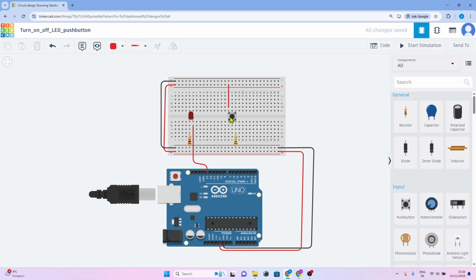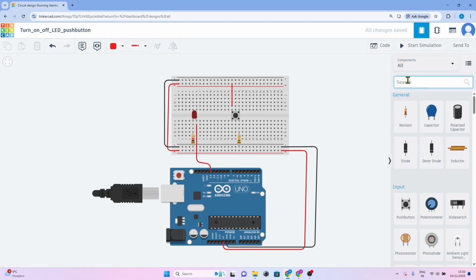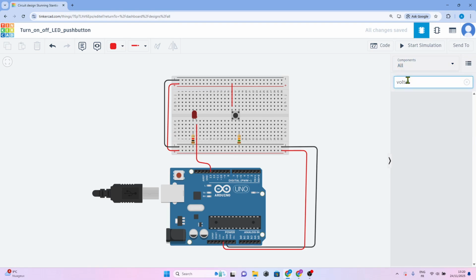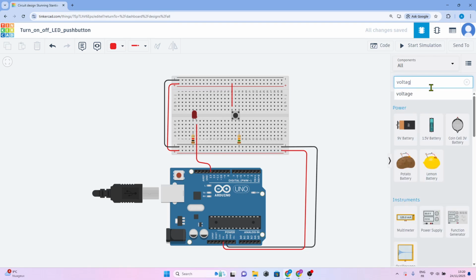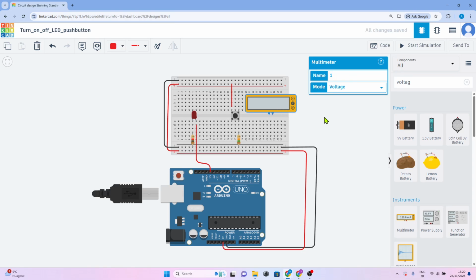Let's add a voltage to the circuit. Sorry, I've forgotten something.